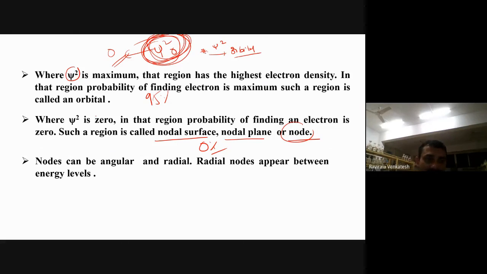Wherever psi square is 0, the probability of finding the electron is 0. Those are called nodes. Nodes can be angular and nodes can be radial. That we will discuss in the next slides. Radial nodes appear between the energy levels. So these radial nodes only appear in energy levels. That we will discuss in the last slides.